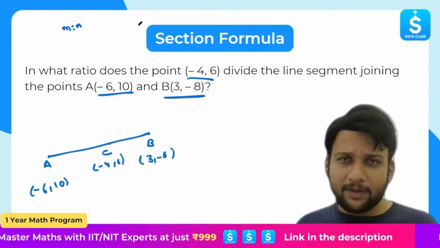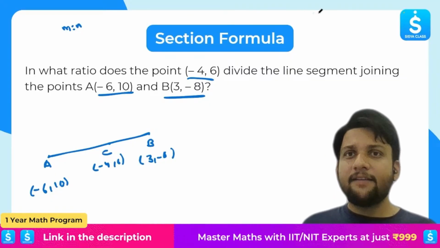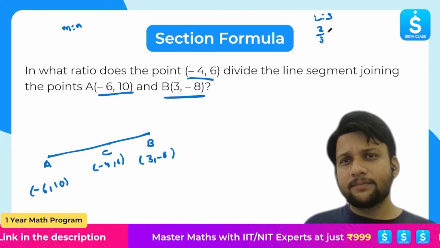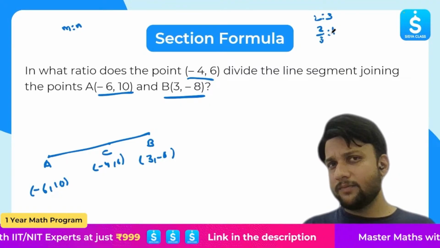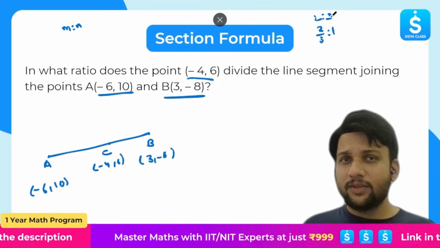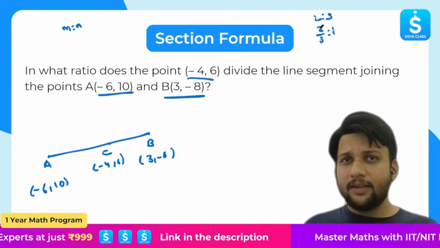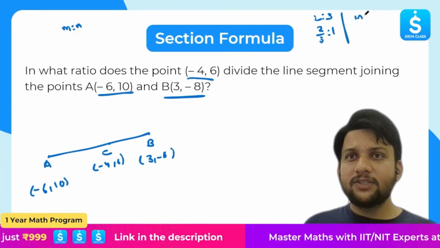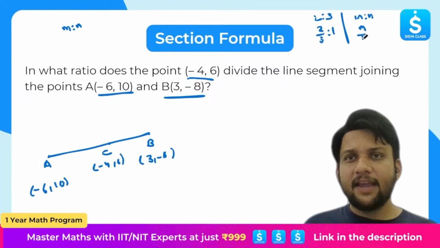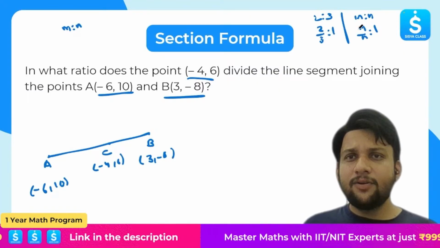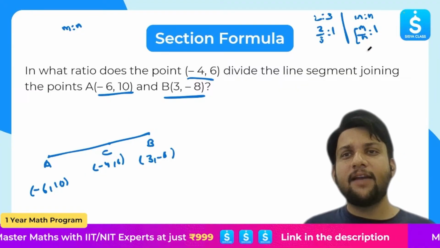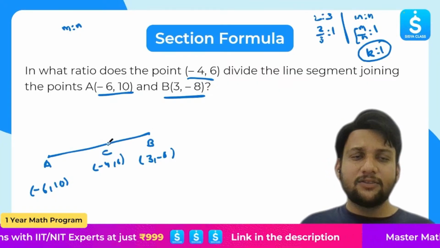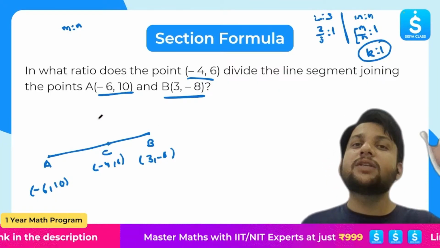Tell me one thing, dear students, before I proceed further, and this is really important, just listen. If I have the ratio 2 is to 3, can I also write this as 2 by 3 is to 1? Yes or no? That means, of course, yes. Why? Because 2 by 3 is to 1 is nothing but 2 is to 3. That is, if we have m is to n, can I write it as m by n is to 1? Yes. And I will just assume that the m by n value is k. So I can also write the ratio as k is to 1. Okay. So you understood. And it will reduce our effort so much.